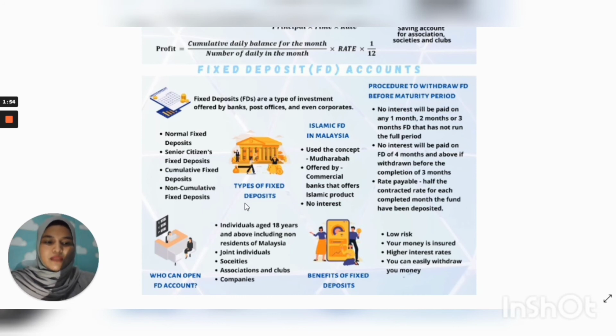It has the same tenure and amount like a conventional fixed deposit, but in this case, the bank will act as an entrepreneur and the depositor as the financier. The two parties will agree on the profit sharing, and most commonly the agreement will be 70% to the depositor and 30% to the bank. This ratio, however, can be changed from time to time.